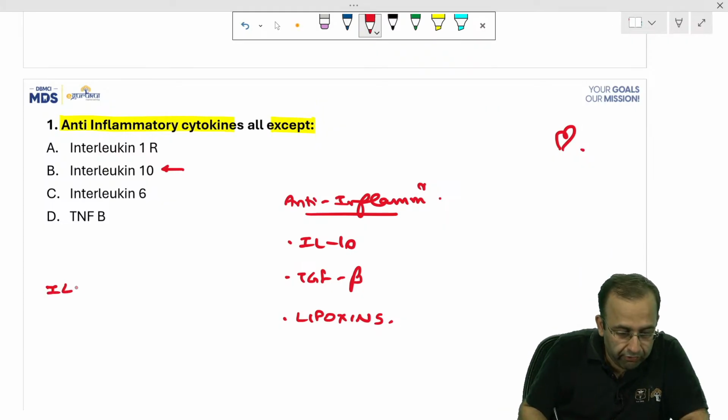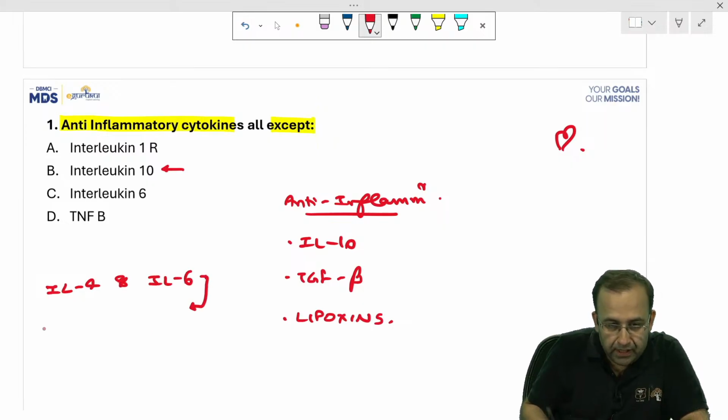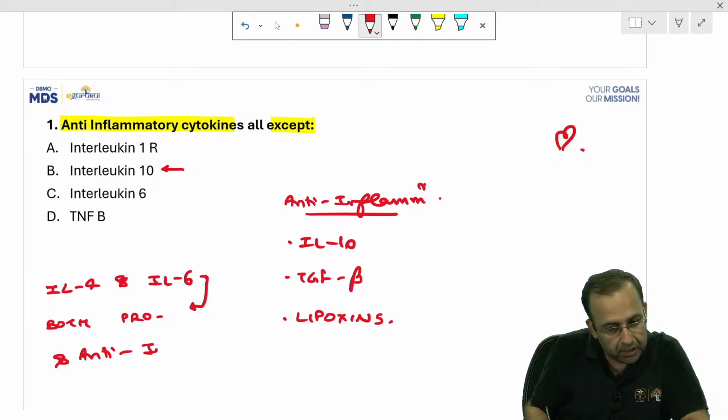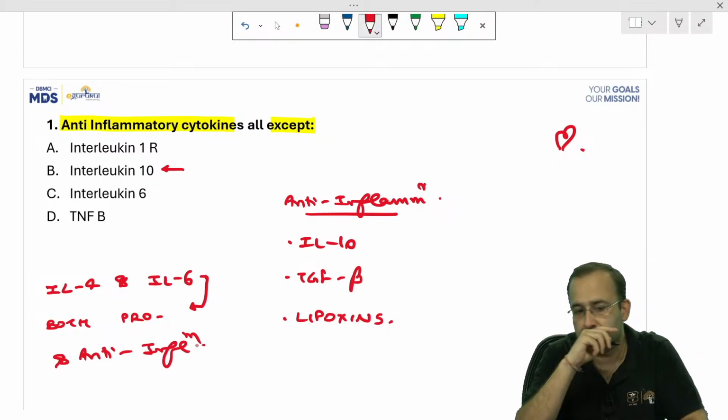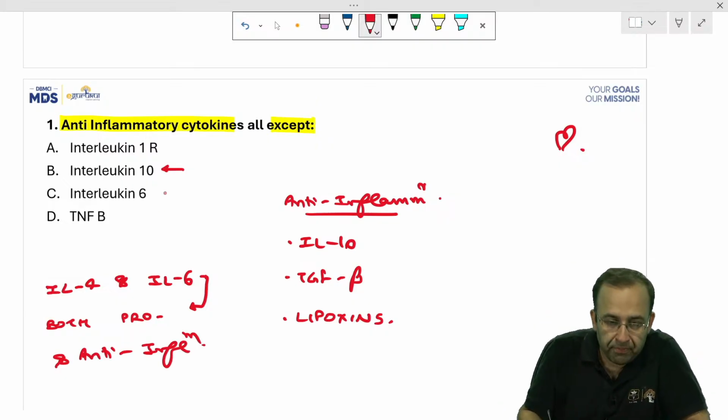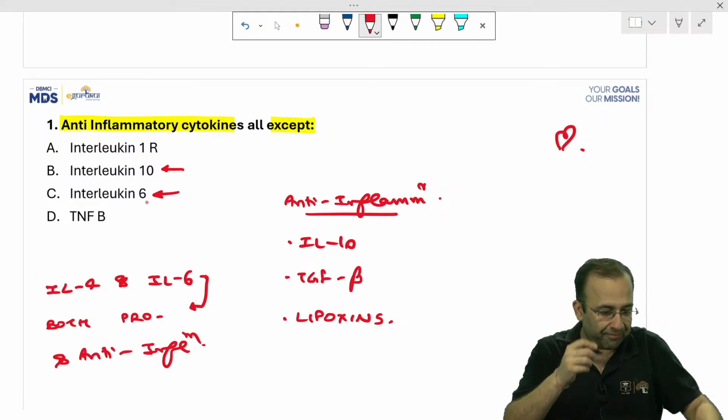Whereas interleukin 4 and interleukin 6 play a role in both. They are both pro and anti-inflammatory. So I will consider them as anti-inflammatory also. Interleukin 10, interleukin 6, I'll consider this as anti-inflammatory.